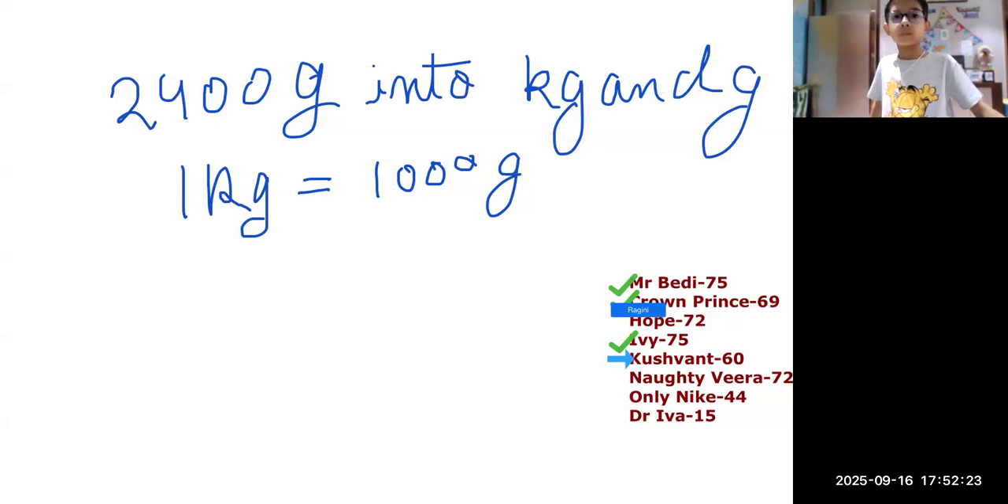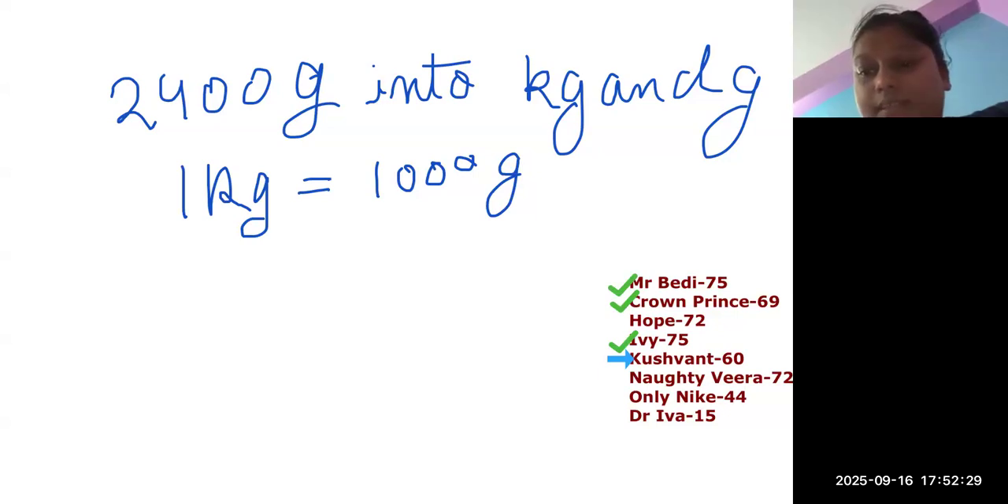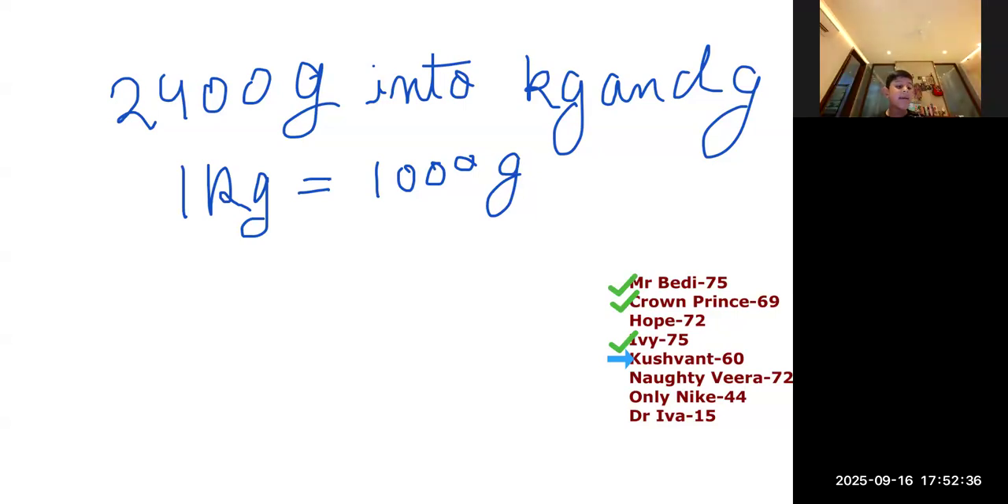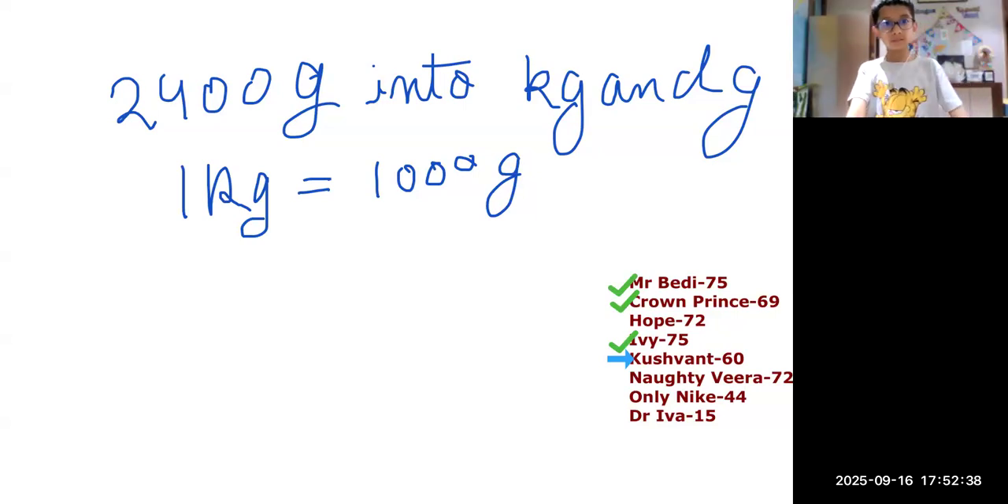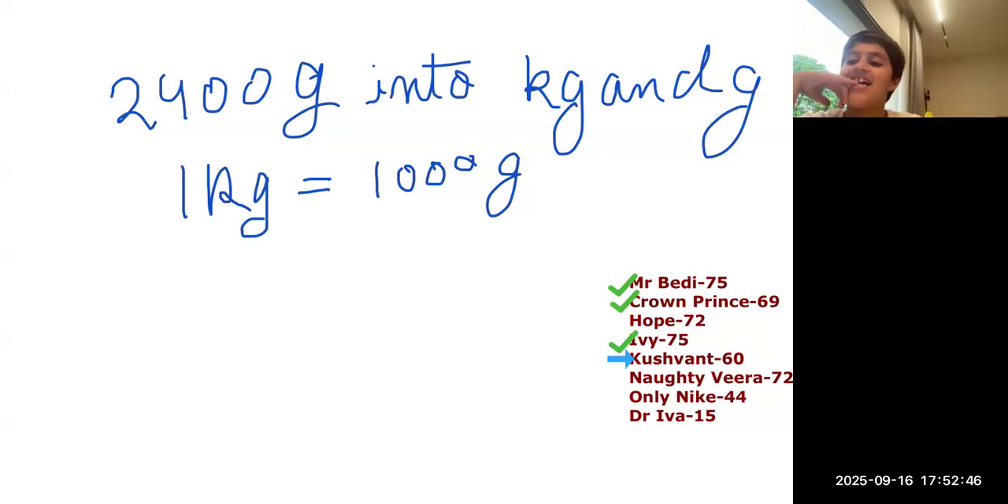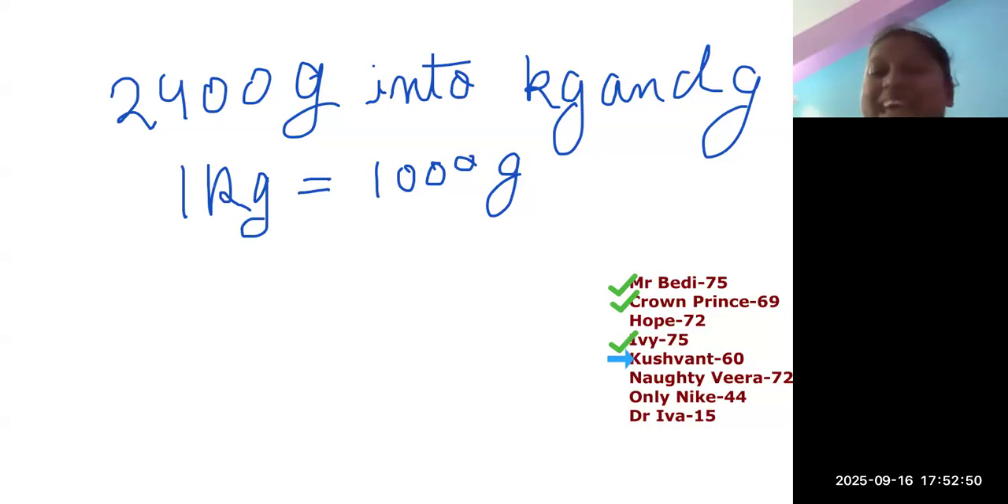Don't understand. Who is saying I'm not? Nike? Ma'am, okay, Nike, I will explain. Ma'am, Kushbu didn't send the unit. Yes, something she has missed. Ma'am, Kushbu's answer is fishy. Yes, there is something fishy in his answer.